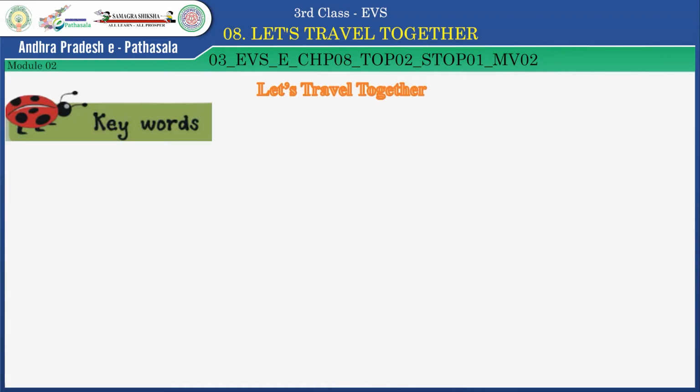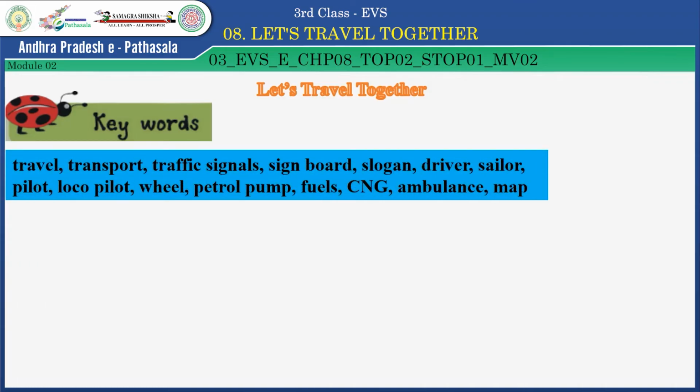Children, now let us see the keywords of the lesson. See, what are the keywords we can see in this lesson? Look at them. Travel, transport, traffic signals, signboard, slogan, driver, sailor, pilot, loco-pilot, wheel, petrol pump, fuels, CNG, ambulance, map. Isn't it, children? Now you have to know about life skills.